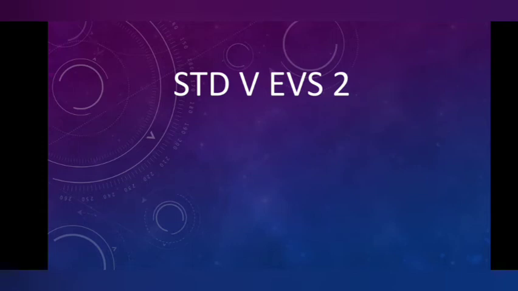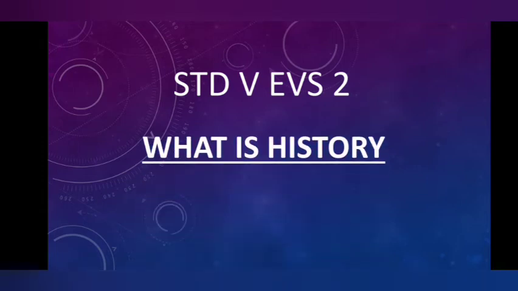Standard 5 EVS 2. What is history? This is our third video. In the last video, we studied the scientific method of history, the use of scientific method at different stages of history, the source of history, and also the different types of source of history.